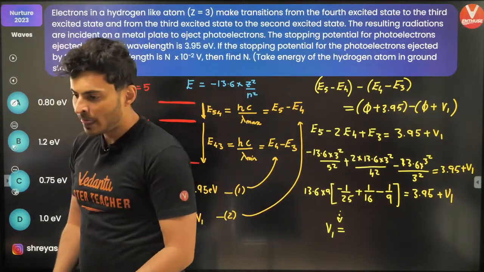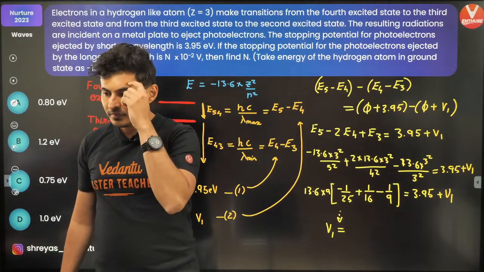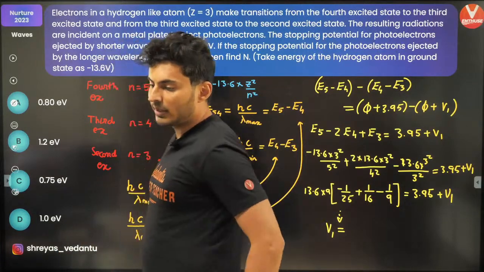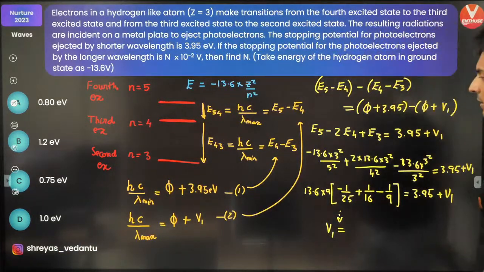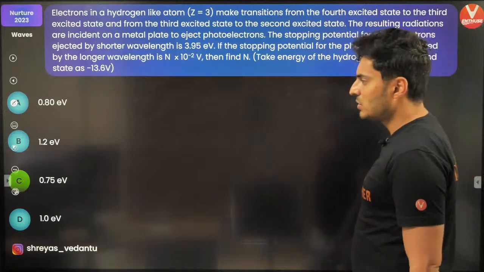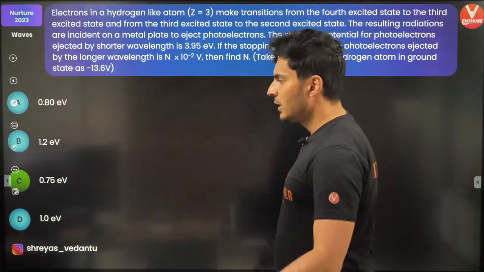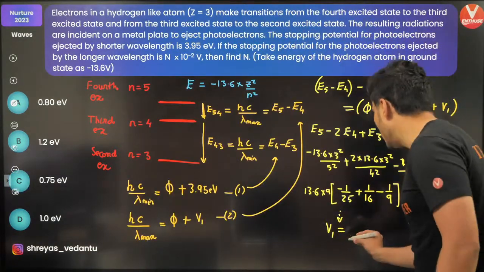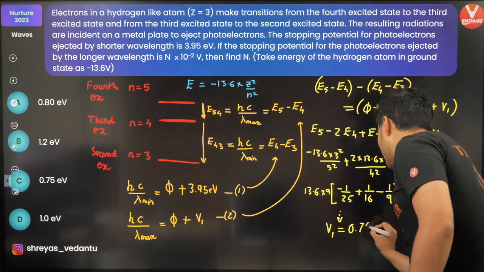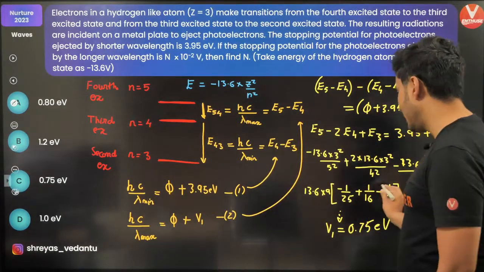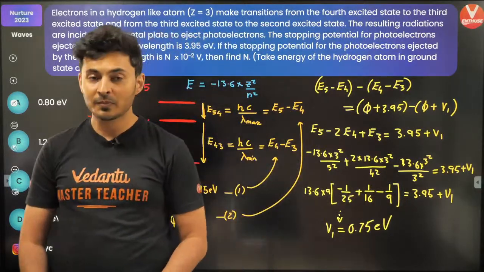Is that clear? Okay. You'll have to fill it in online mode and you'll get the notification on this channel. Don't worry. So the answer comes out after solving as 0.75 electron volt. So solve this, you should get it close to 0.75 electron volt. Just take the LCM and just do the cuttings.